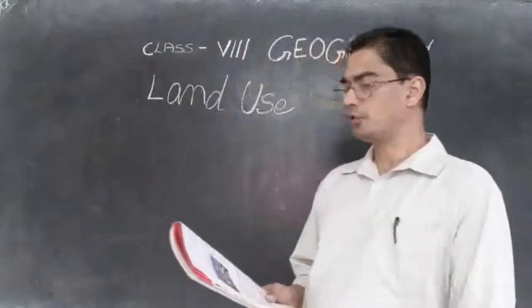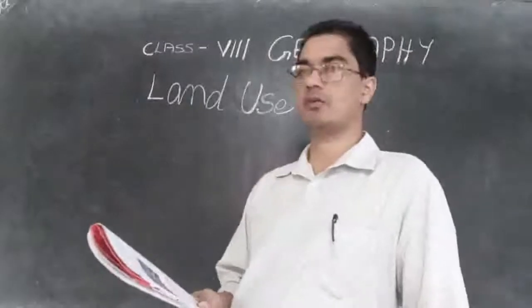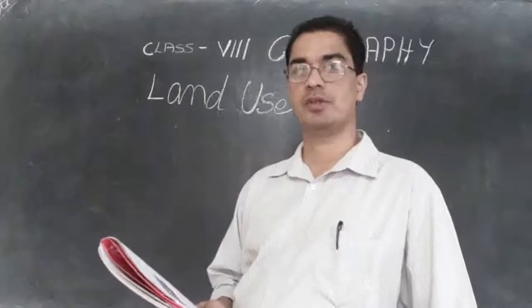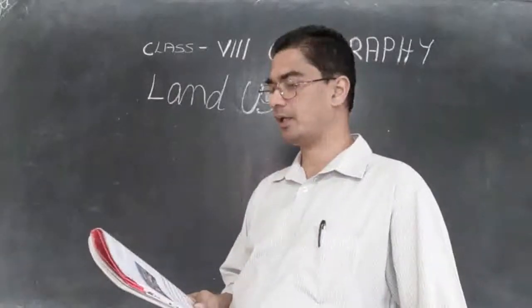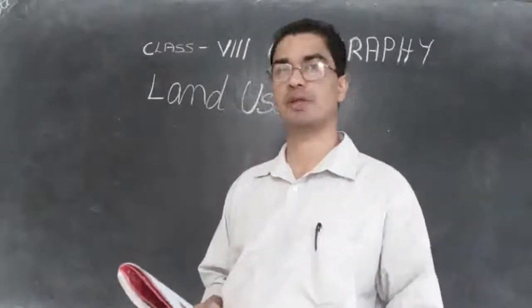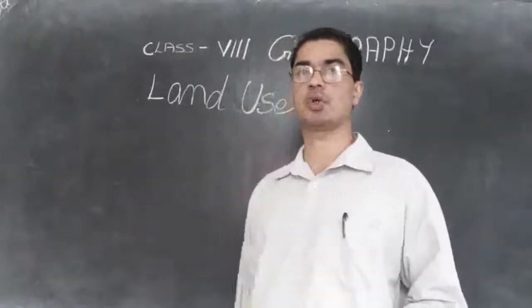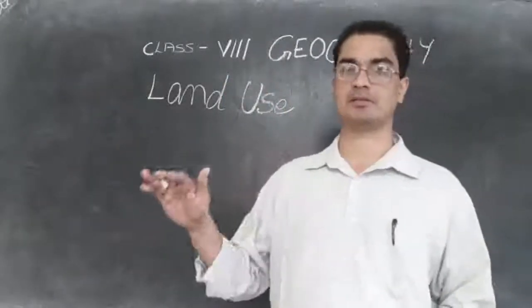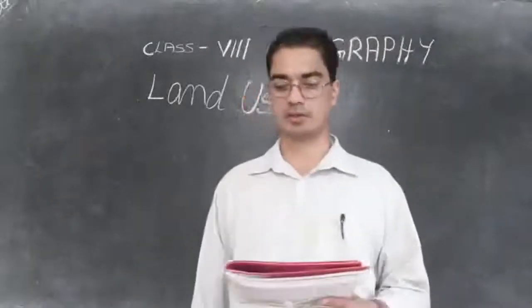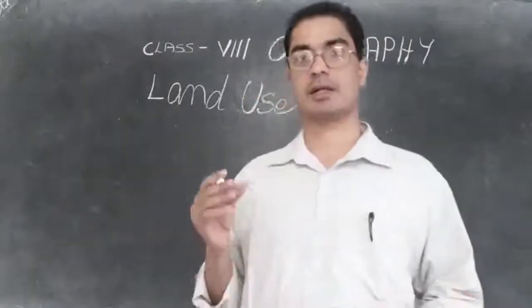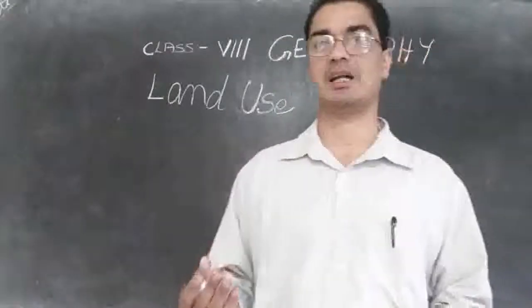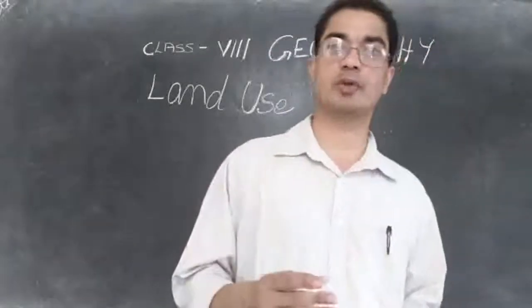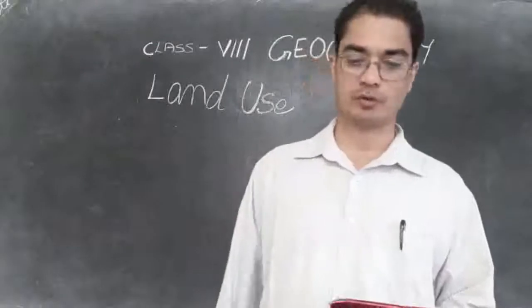Then the use of the land is determined by physical factors. If you want to use the land, it will depend on physical factors like the topography. Topography means the top level of the land. Is it hilly, or a valley, or plain? Then the quality of the soil: is it very fertile, or rocky, or sandy, or alluvial soil, and so on. It depends on the quality of the soil.